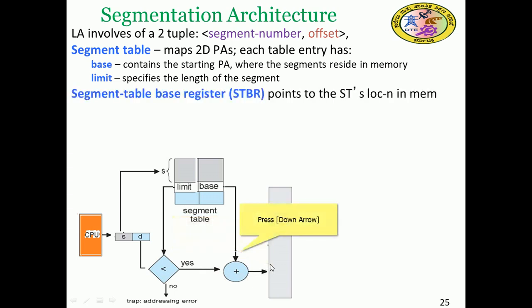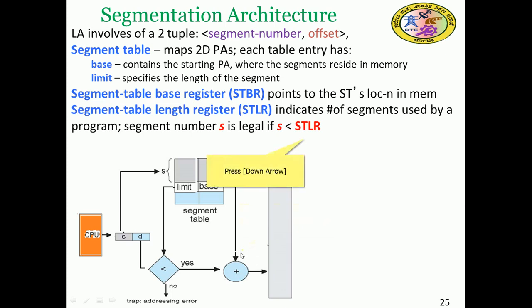There is one more register, the segment table base register, which points to the segment table, that is, its location in memory. We also have the segment table length register, STLR, which indicates the number of segments used by the program.